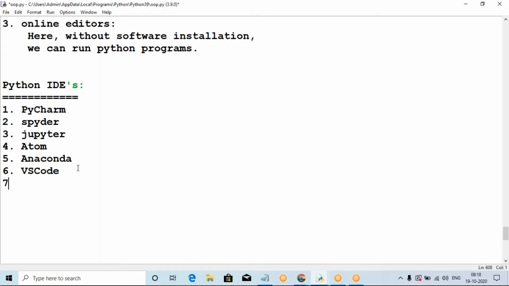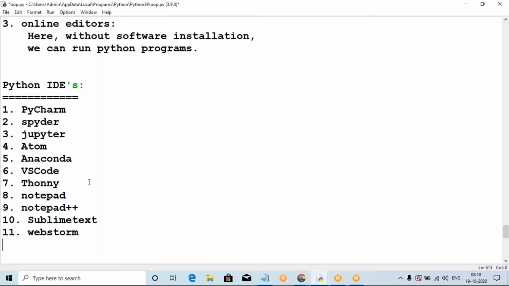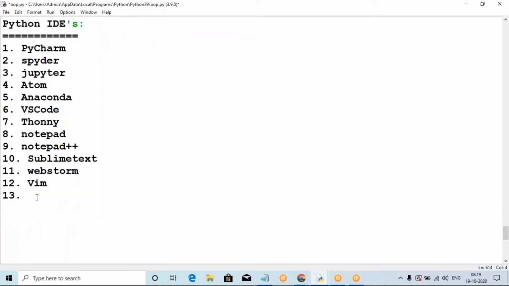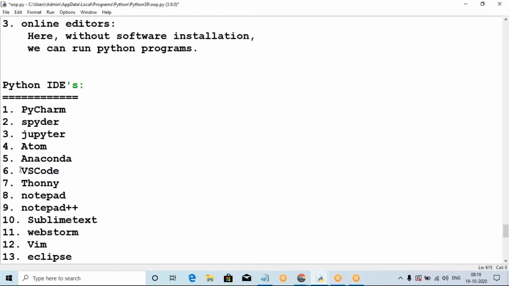The seventh one is Thonny. These are the different IDEs, and one more is Notepad also. You can develop the program in Notepad, and Notepad++ also. These all are IDEs. One for Sublime Text is also an IDE, the eleventh one is WebStorm, Vim is also an IDE, and one more is Eclipse. Eclipse is also an IDE. These are the different IDEs.